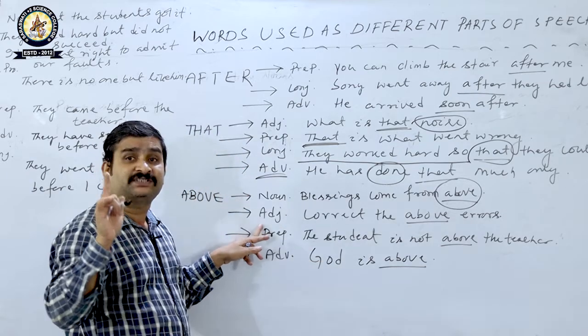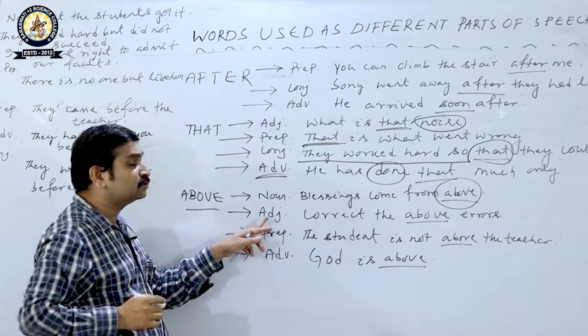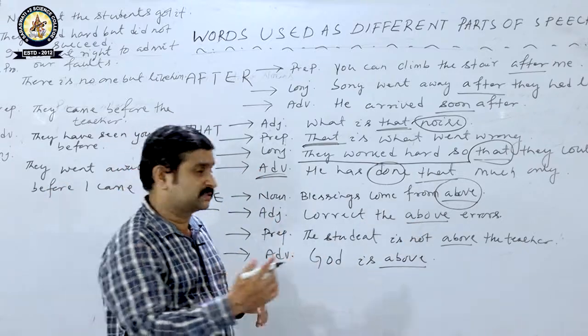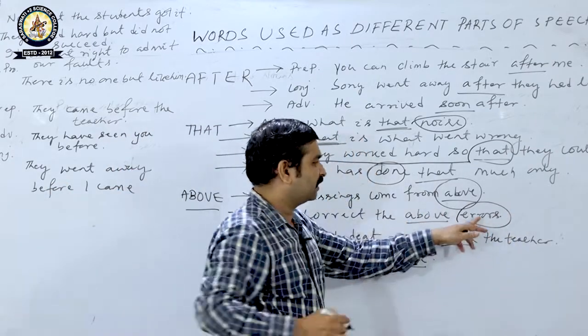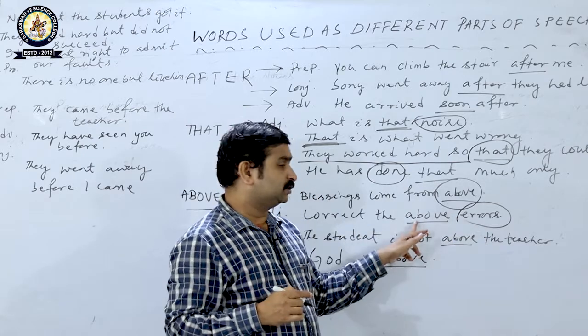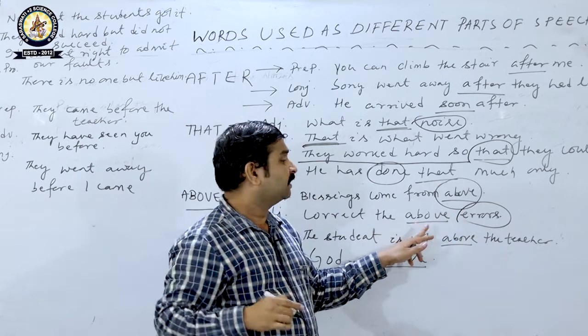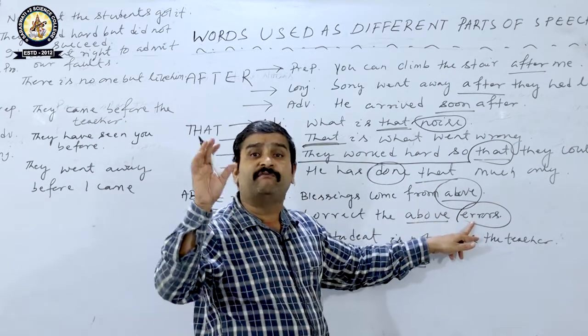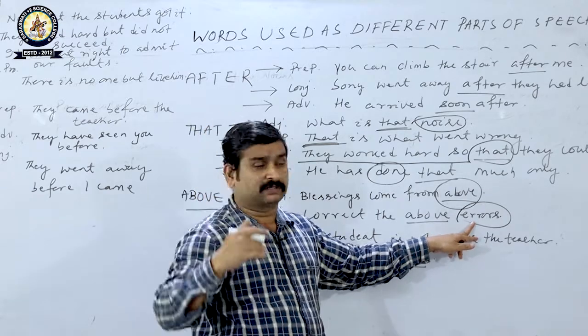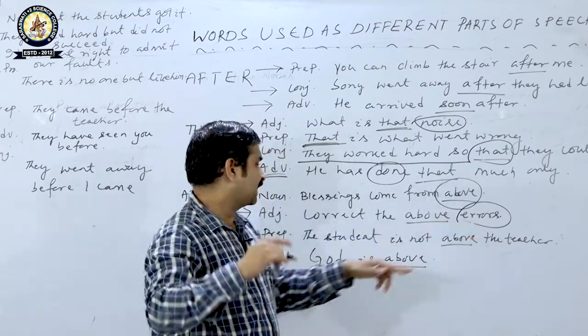The next category is adjective. How can above be used as an adjective? Correct the above errors. So, errors is what? Errors is a noun. Above errors. Before nouns it is used, so that's why it is an adjective. Why? Because above errors means following or particular errors. So, that's why it is an adjective.